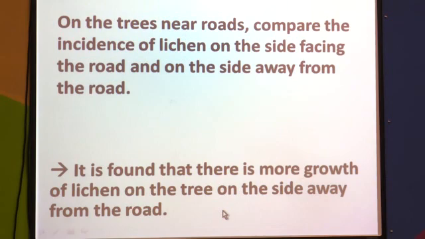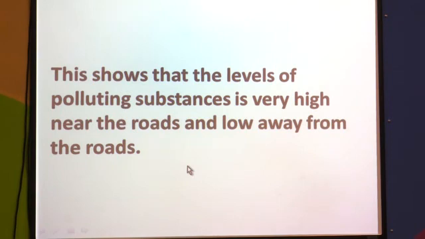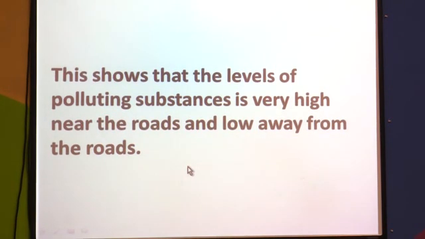So, lichens can grow more properly at those places. This shows that the levels of polluting substances are very high near the roads and low away from the roads. So, from your findings you will come to know that the levels of polluting substances are very high near the roads and low away from the roads.